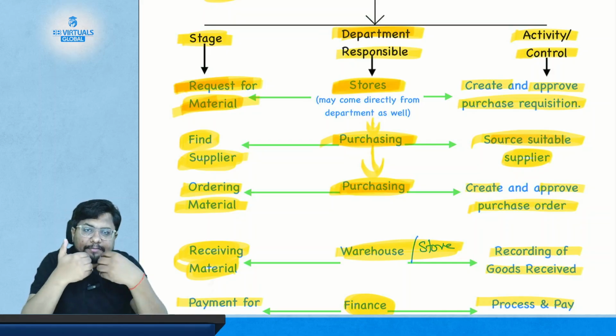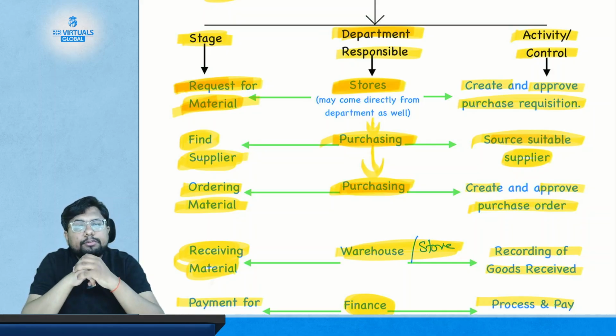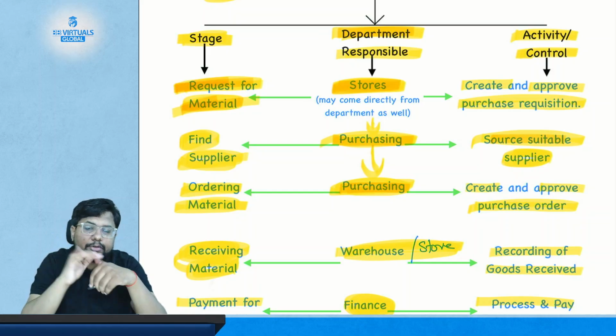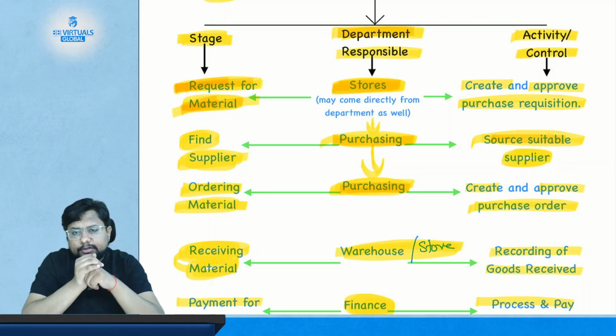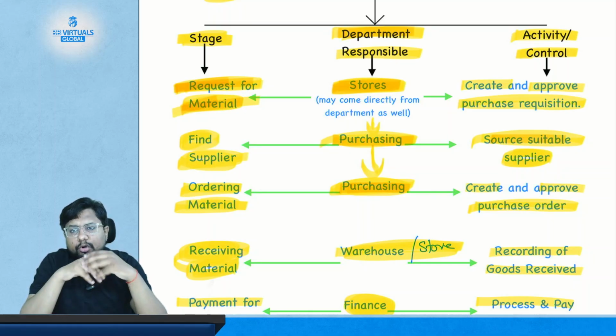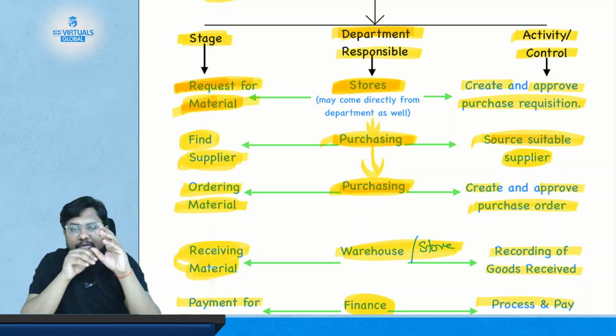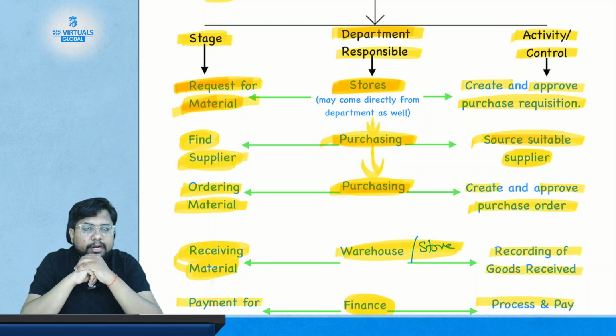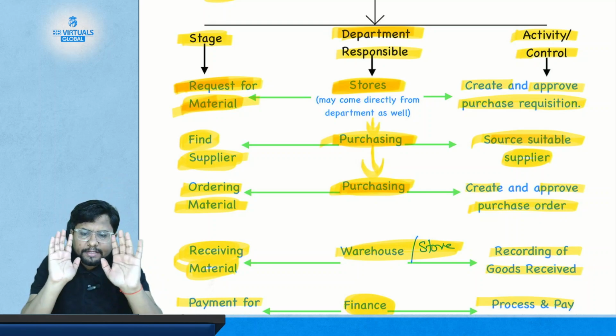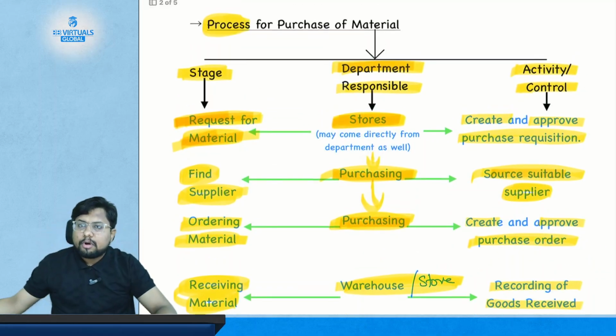Now, the goods have arrived. So, who is going to receive the goods? The store department or the warehouse department is going to receive the goods. And after receiving the goods, the store or the warehouse department will send the invoice to the finance department, and the finance department will pay for that invoice against the purchase of material or the goods. So this is the simple process for the purchase of material.